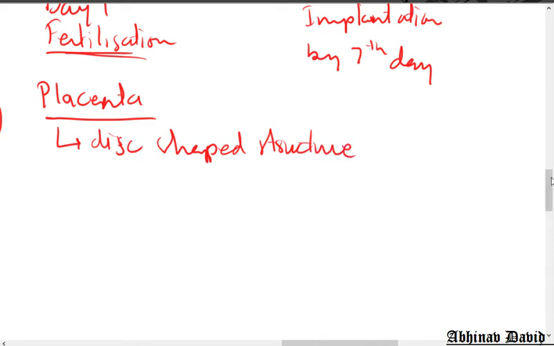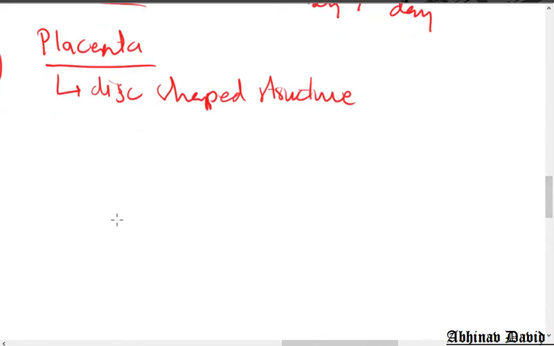Let us try to understand a little bit what the structure of the placenta is. It is a disc shaped structure. Let us try to understand in a little better way so that you can completely understand the role of the placenta and its actual structure. Now the placenta has got two parts, so we can divide this placenta into two.